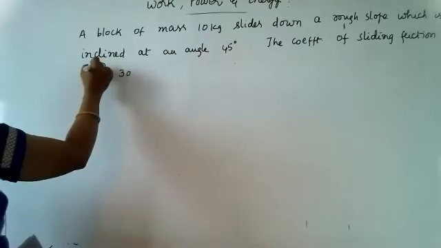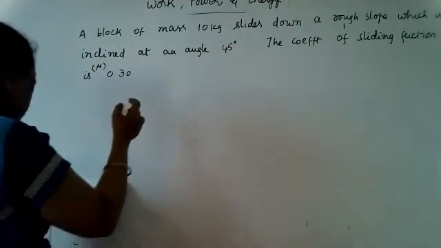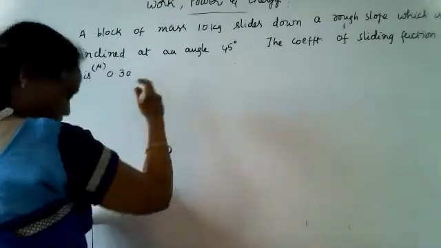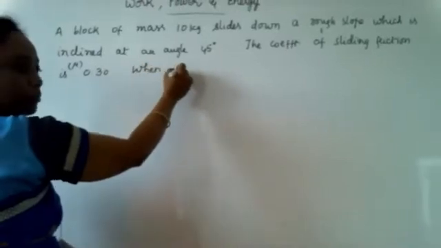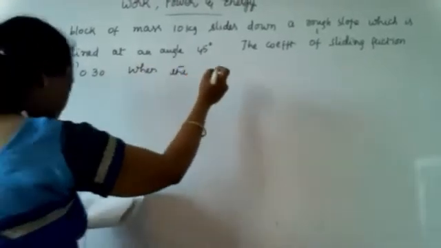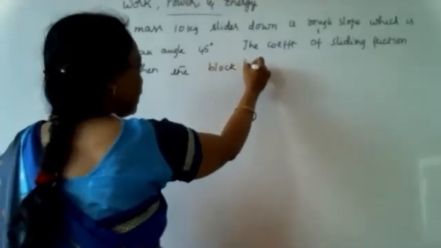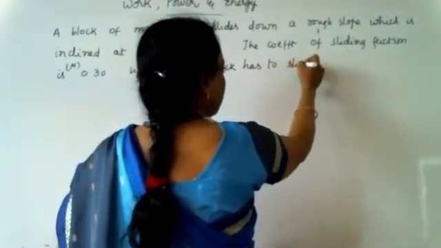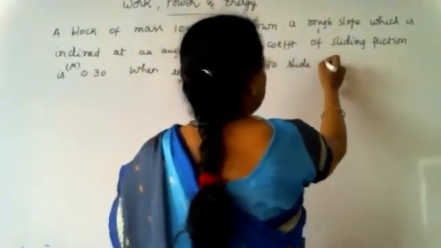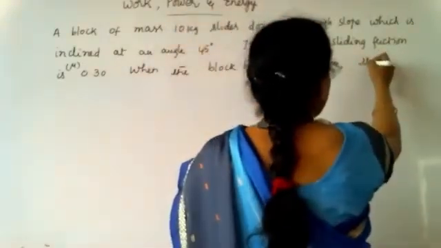So sliding friction mu is given as 0.30, and next, when the block has to slide 5 meters, the work done.